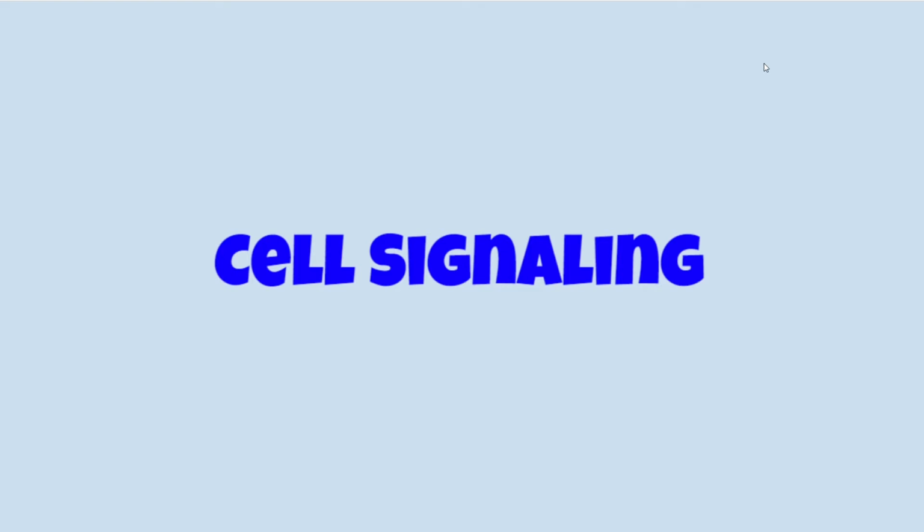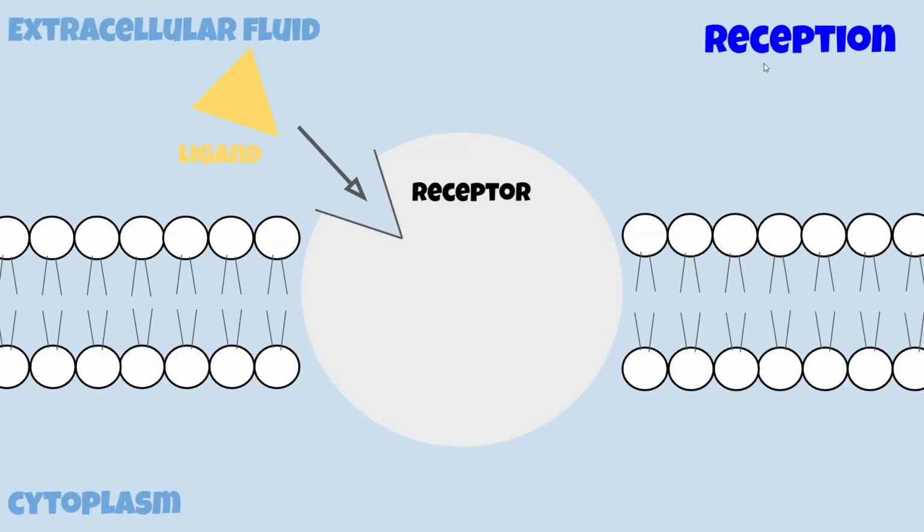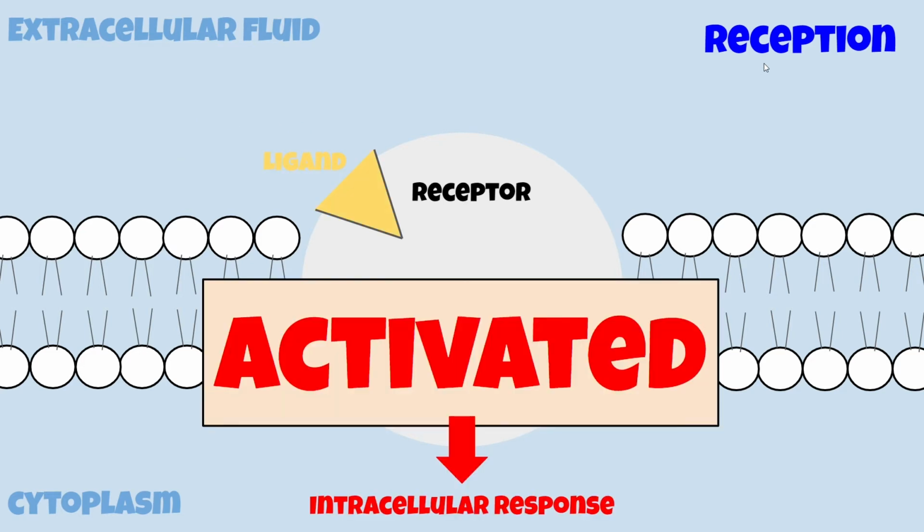There are 3 different stages: reception, transduction, and response. Reception involves ligands, sometimes proteins, that diffuse through the plasma membrane and into the cytoplasm, where they then bind with receptors. There are specific receptors for specific ligands. This can ultimately cause an intracellular response.